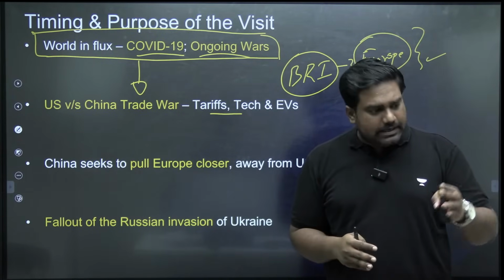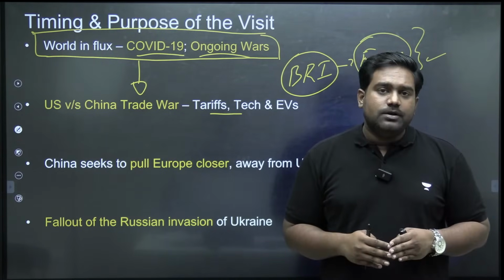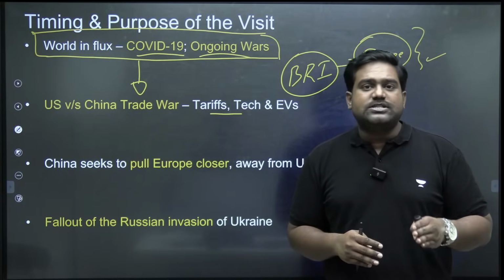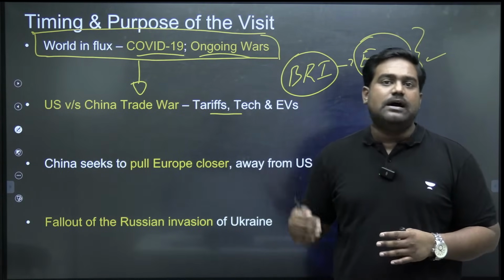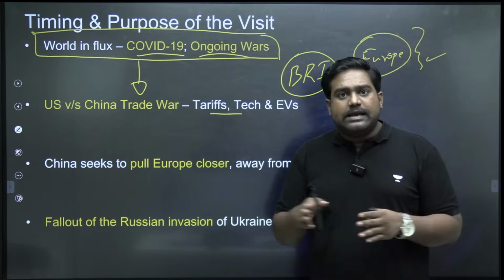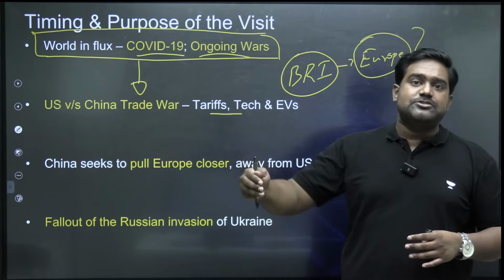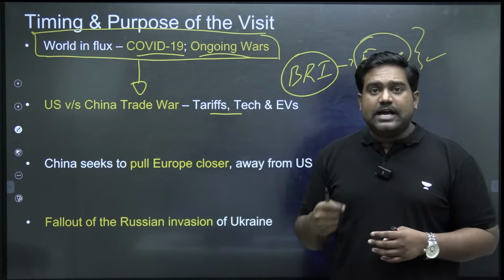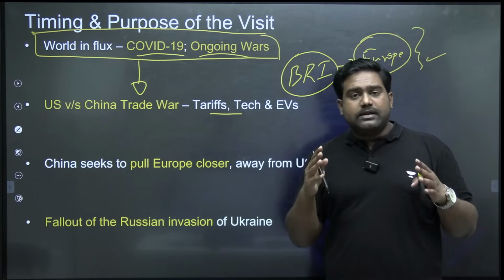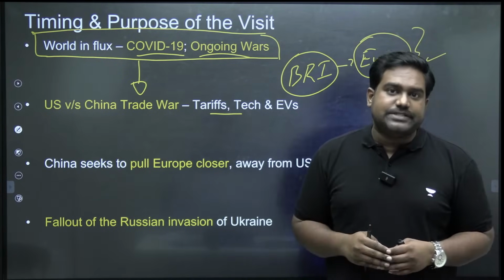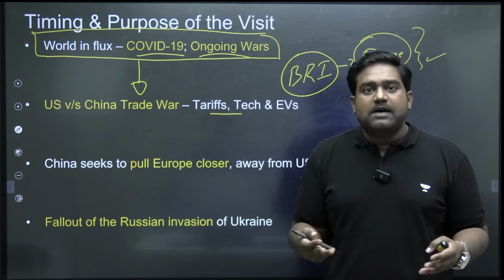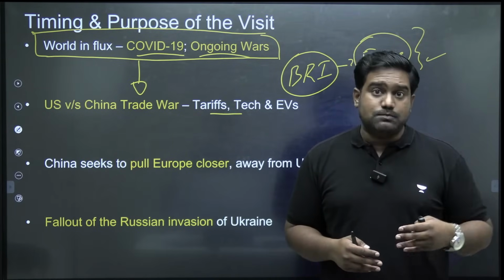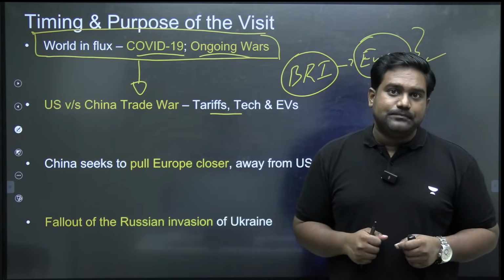And the gateway for that is through Eastern Europe. So China traditionally is closer to some East European countries like Serbia, Hungary, and it's trying to make a gateway towards Europe, towards Central and Western Europe as well, so that it can tap the markets of advanced Western democracies. This is what will power the next phase of growth, manufacturing growth for China.